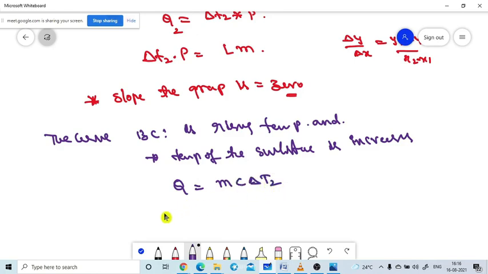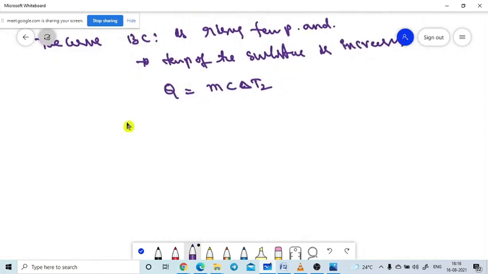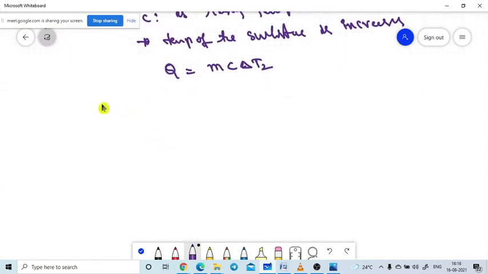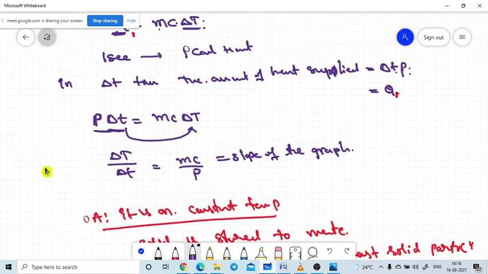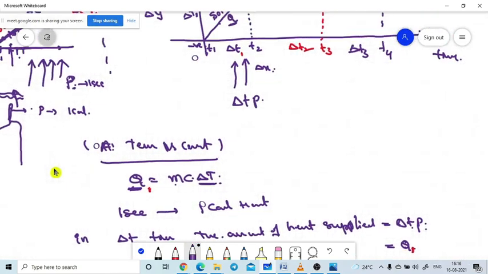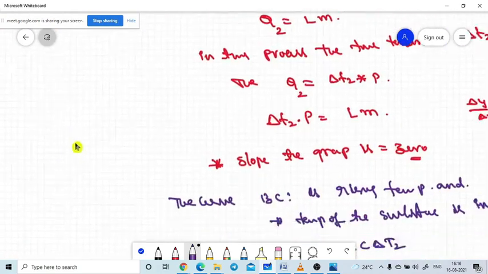Again we are going to another one. How much heat is supplied to the system? With the help of Q, let's take it as Q3. Q3 is equal to P into delta T3.